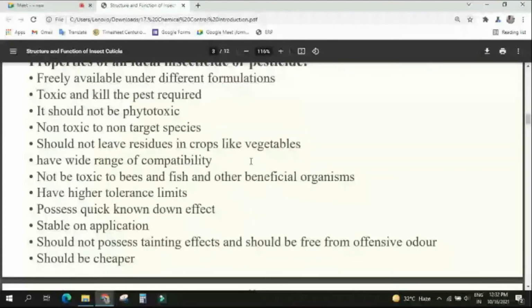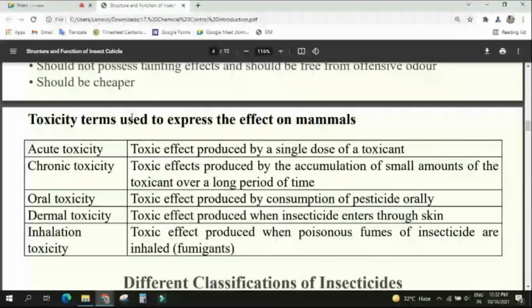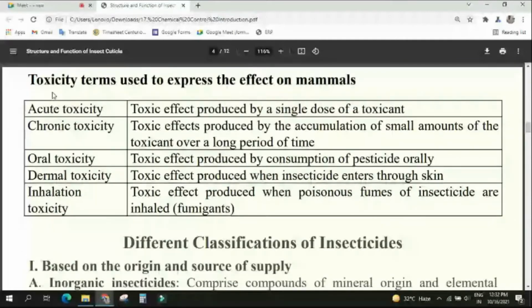You see, some of the terminologies are toxicity terms used to express the effect on mammals. Okay, the first one you see is acute toxicity. What is the meaning of that? The toxic effect is produced by a single dose of a toxicant. So in a single dose, the toxic effect is produced. That means the strength of that insecticide will be more.